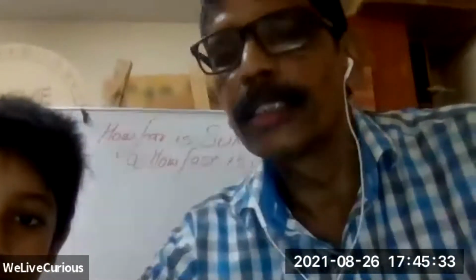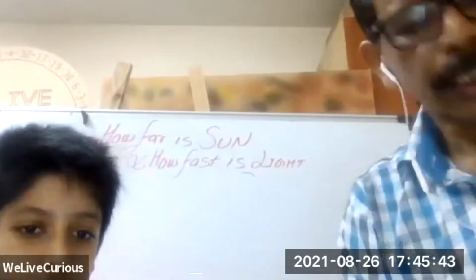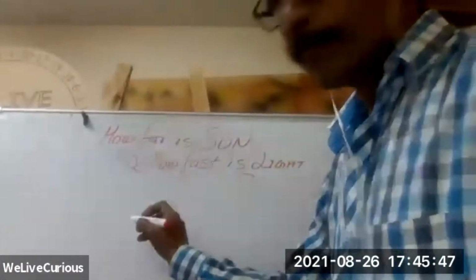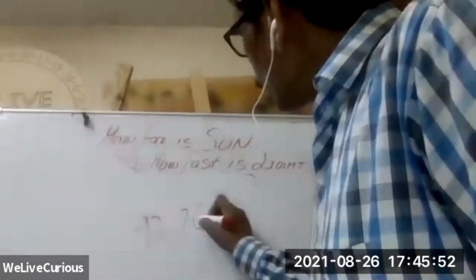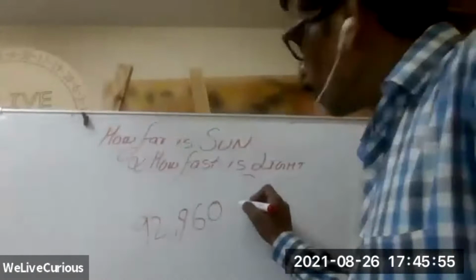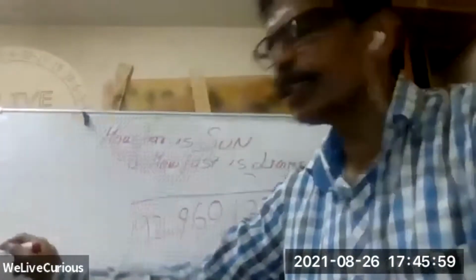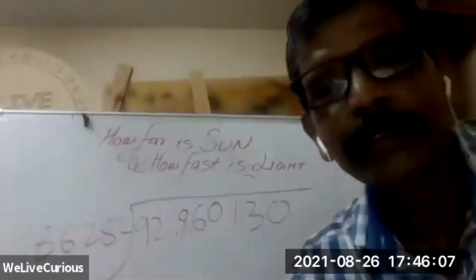So 1 minute. 1.6093 kilometers is 1 mile. Here it is: 92,960,130, approximately this much. And you can write 186,282. Now this is scary.